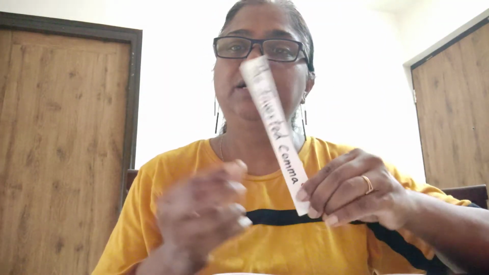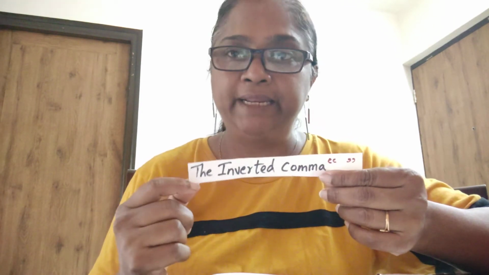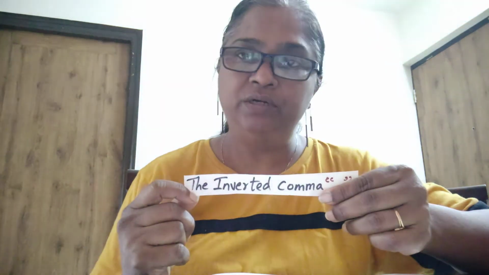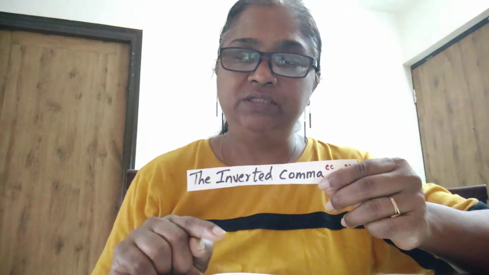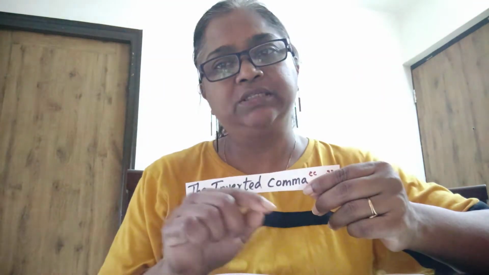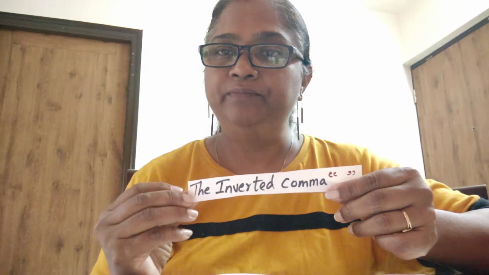And there is the inverted comma. We use it to show direct speech. So when we use an inverted comma, we are using the exact words which someone has spoken. You cannot change the words. Once you use inverted commas, you have to use the same words which that person has said. So inverted comma is used for direct speech. When we write what that lady said or what the boy said, then we use the inverted comma.